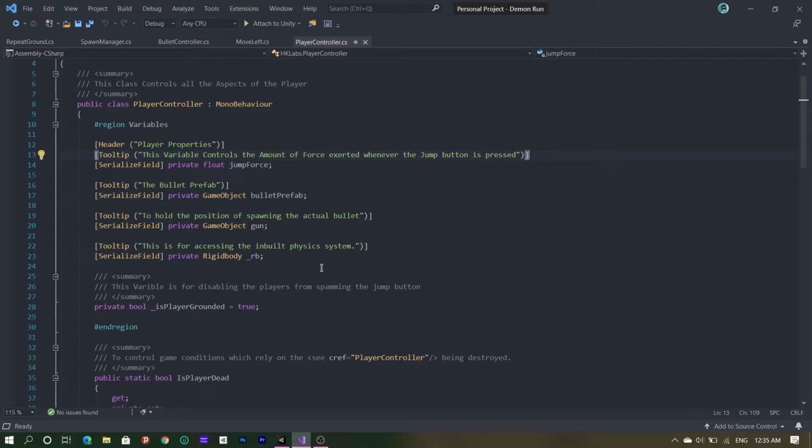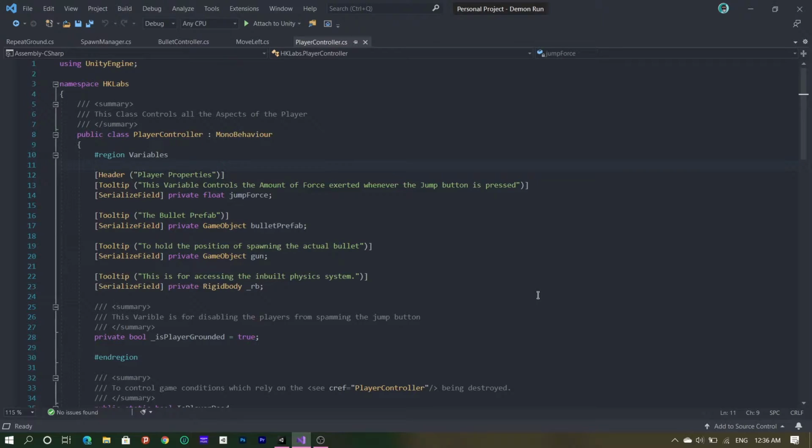I have also put in tooltips and summaries wherever possible so that it's easier for you guys and for myself to understand in the future. One very important aspect of programming, be it game programming or whatever, always put comments, because you won't always remember what you're writing.